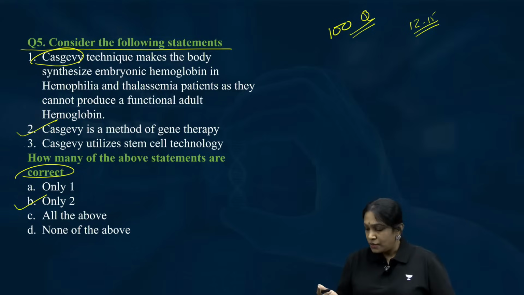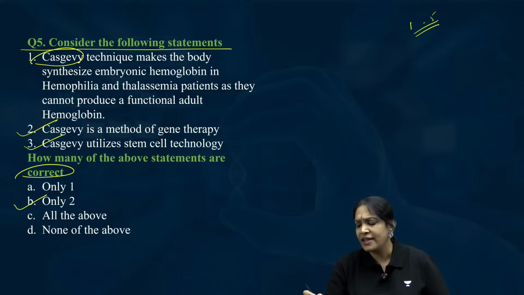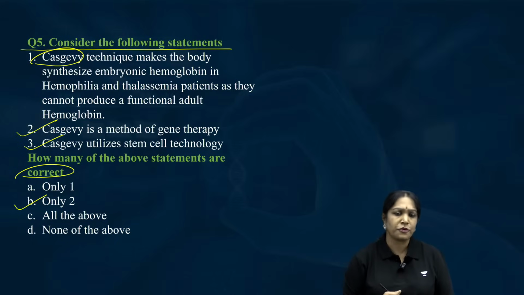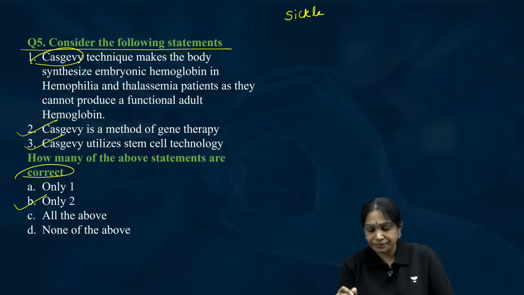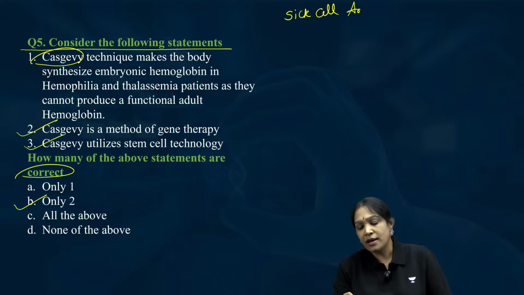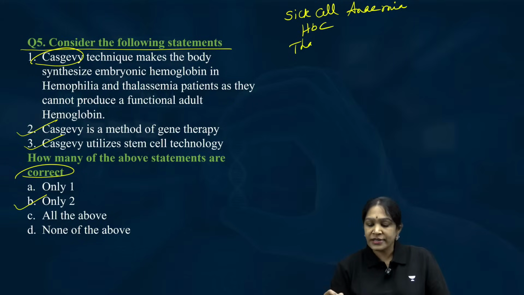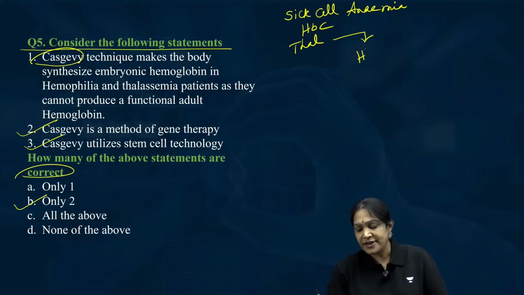Now let us leave the question for some time and try to understand what is CAS-JV. Beautiful idea actually it is. Try to understand, complete focus please. What is CAS-JV? Now let us take sickle cell anemia, or HbC, or thalassemia. Tell me what is the problem in this? HbA is defective.